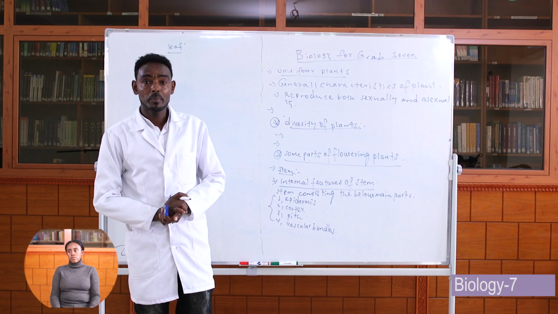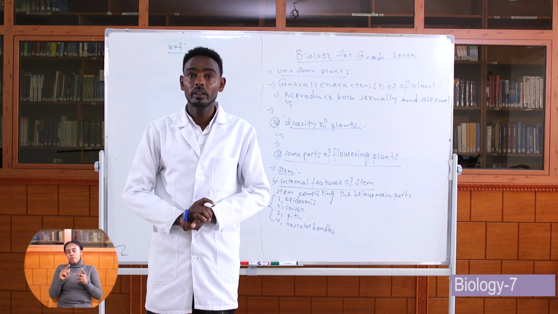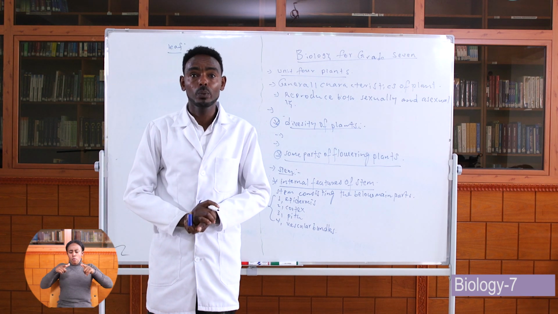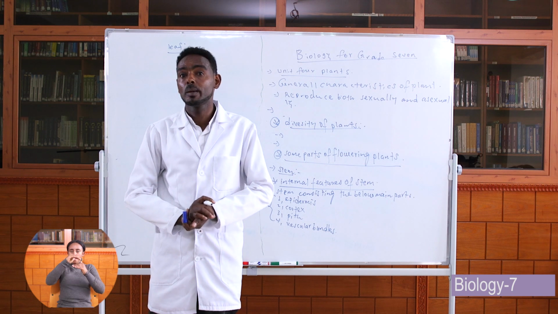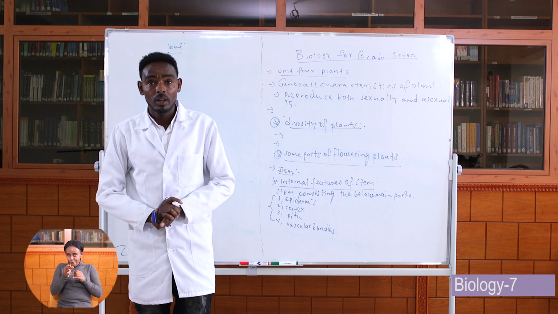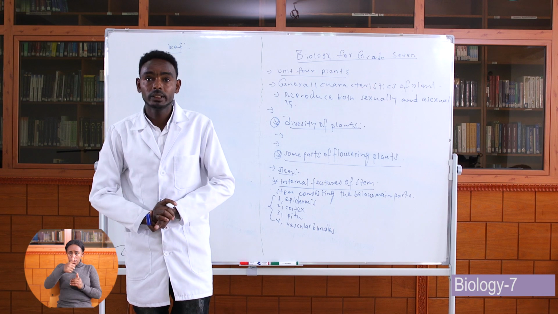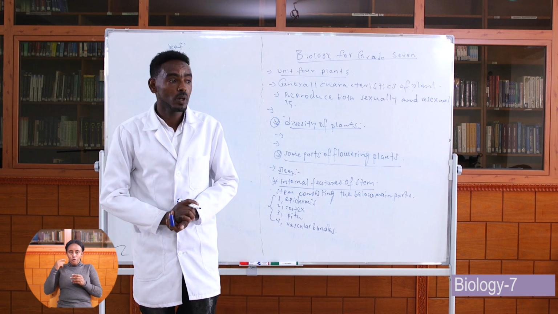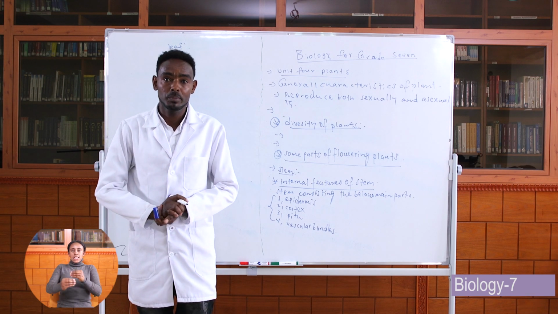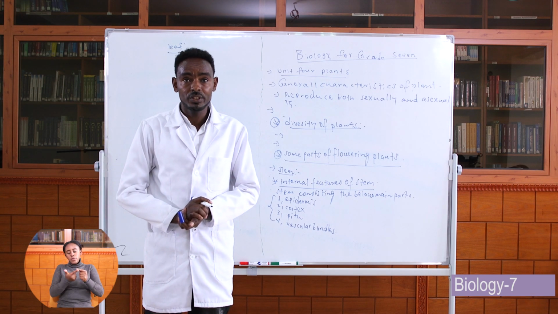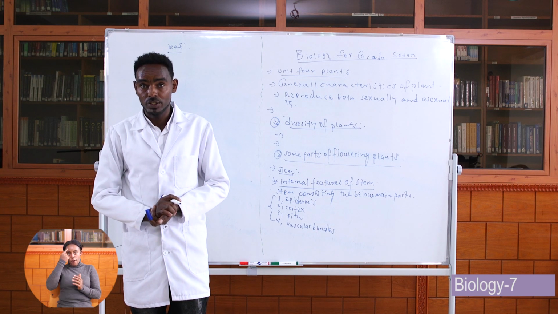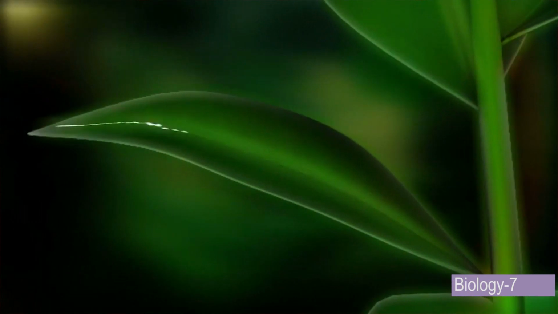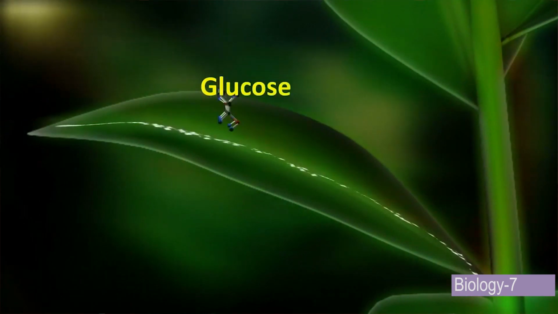Now we see the second part of a plant, which is called the leaf. A leaf is a flat and broad part of a plant which is found above the ground on the branches of a plant. The main function of the leaf is to be a site of photosynthesis. This means the place where photosynthesis takes place. The second one is gas exchange. As you know, a plant is taking in carbon dioxide and giving out oxygen.